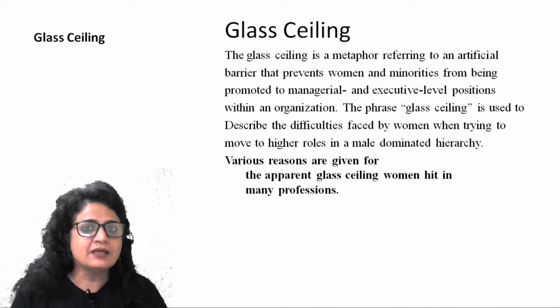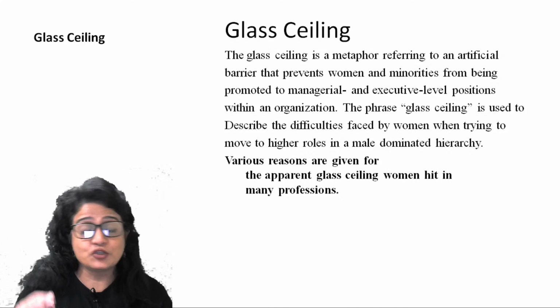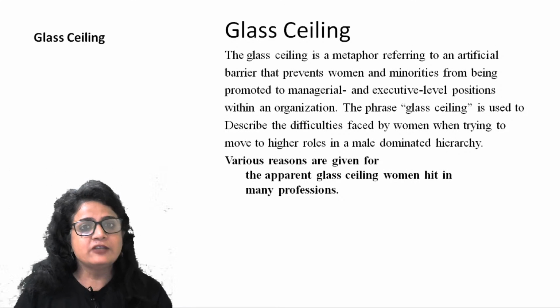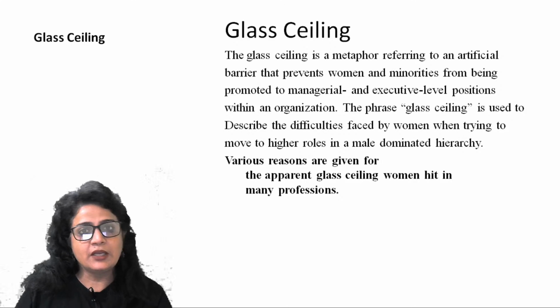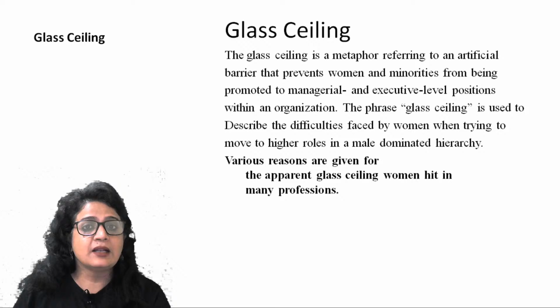There is some tacit understanding between those people who are at the helm of affairs that a woman should not reach that position. So that kind of barrier which prevents women from touching the top position in a country, in a society, or in an organization is the glass ceiling.